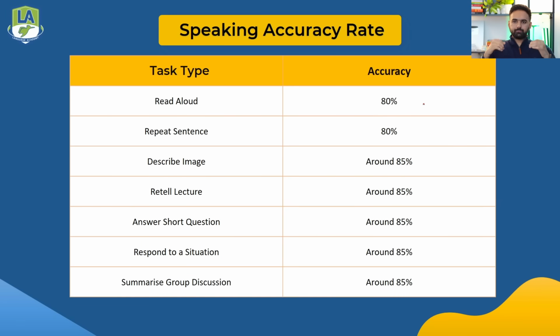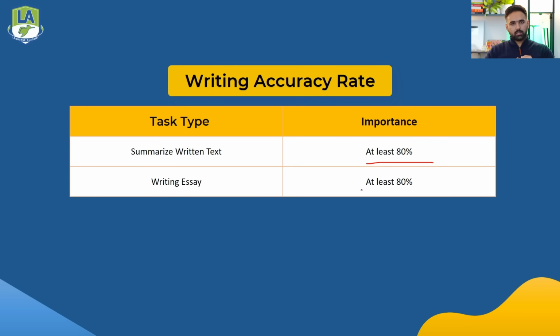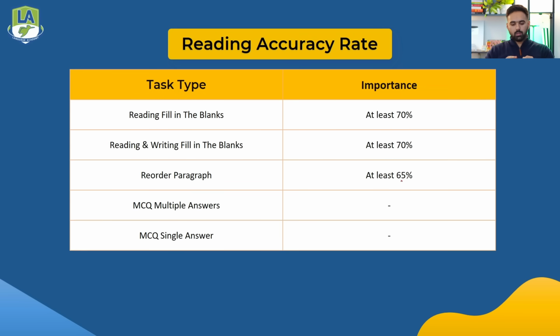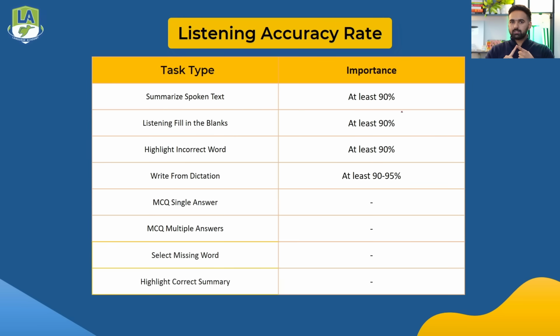So one thing which I want to tell you is how you have to see if you're doing it the right way or not, what your accuracy should be. Your accuracy in read aloud should be 80%, repeat sentence 80%, describe image, retell lecture, summarize group discussion, respond to a situation around 85%. Writing essay and summarize written text at least 80% in both. Both the reading blanks at least 70%, reorder paragraph at least 65%, summarize spoken text at least 90%, listening fill in the blanks 90%, highlight incorrect words 90%, and write from dictation 90 to 95%. This should be your accuracy rate.